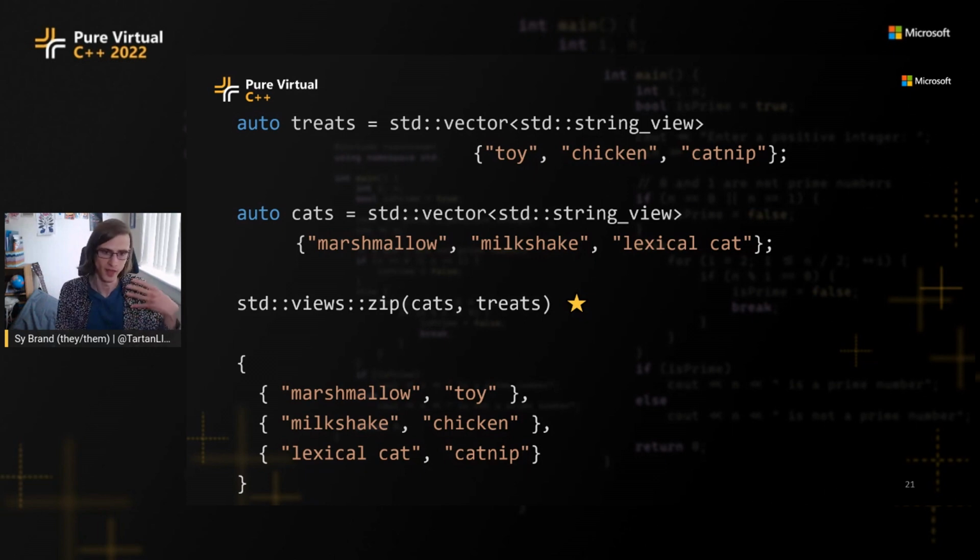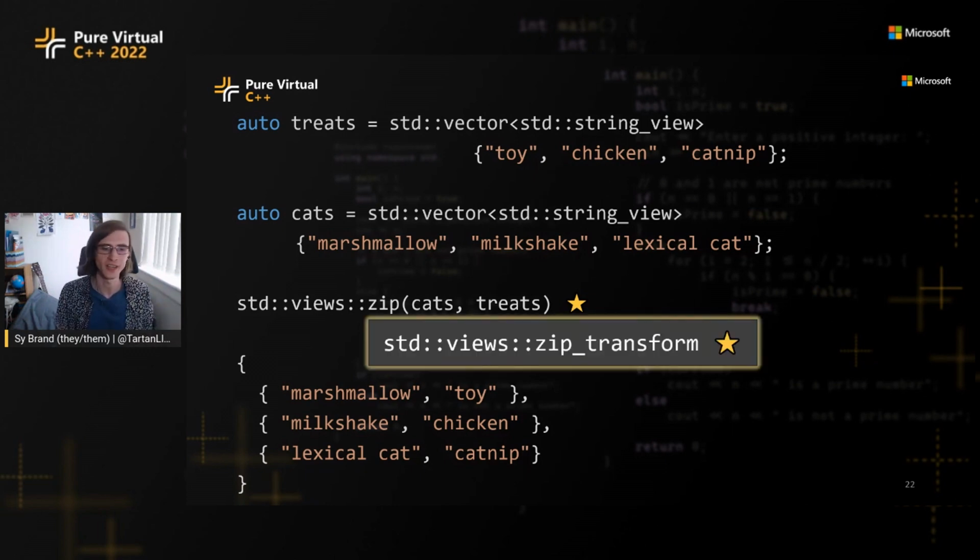There's also a cousin of this called zip transform, which instead of giving you back a pair or a tuple, you give it a function and it will call that function with that pair or tuple as the arguments, and then each element of the range will be the result of calling that function with those arguments. And this will be done lazily, just like with std transform. So it's not going to zip everything together and call all the functions and collect it up into a range. You just give it cats and treats and a function, and every time you ask it for a new value, it's going to call the given function on the next pair and give you the result. So this is done lazily.